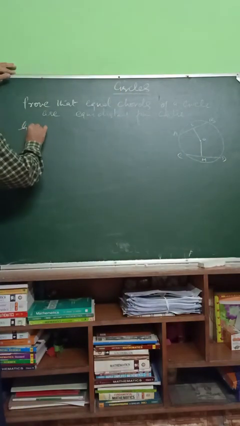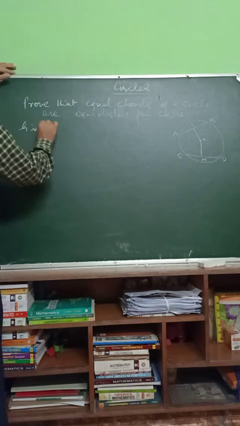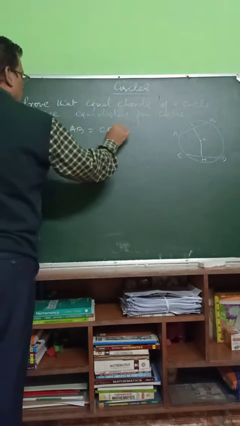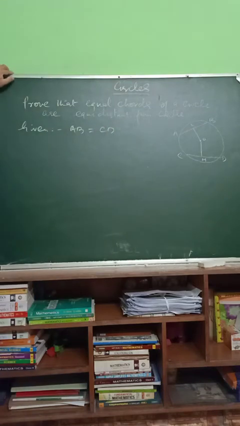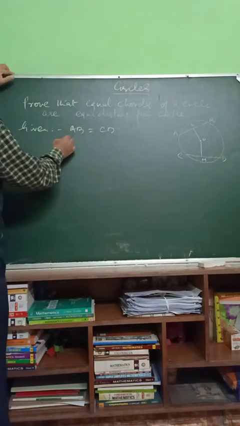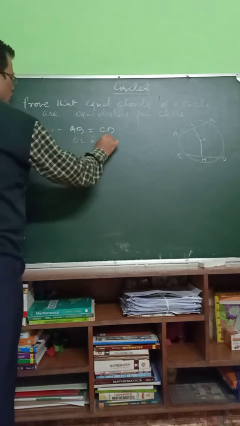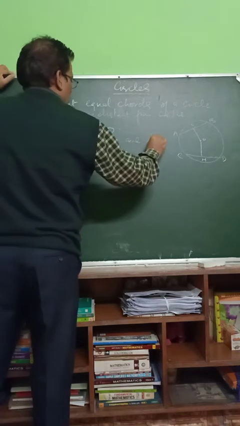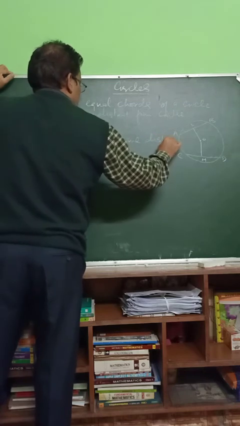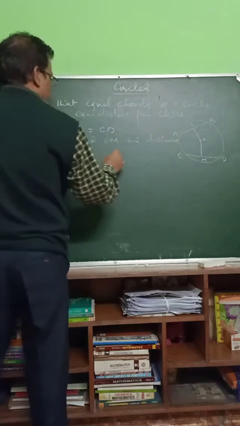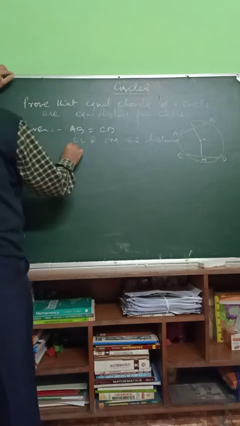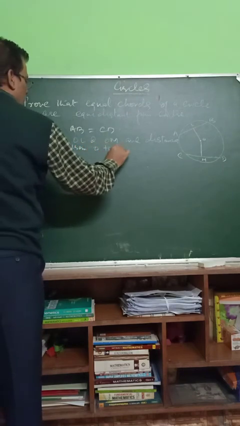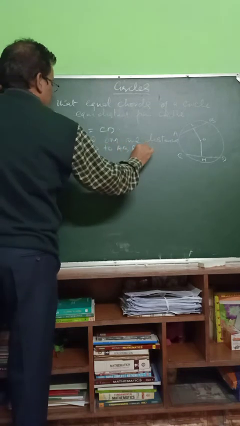Given: chord AB is equal to chord CD. OL and OM are the distances from O to AB and CD.